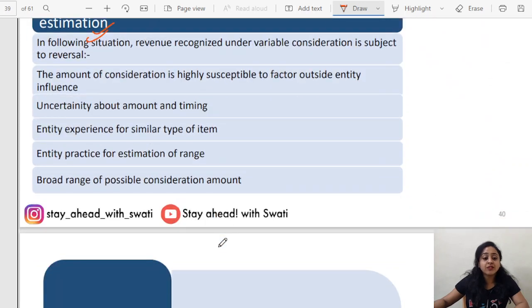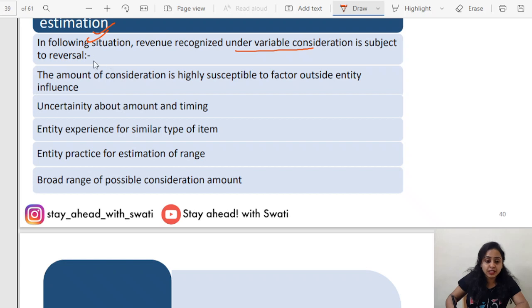Then, in the following situations, revenue recognized under variable consideration is subject to reversal. There are higher chances that such variable consideration that you have recorded will be reversed because it is highly uncertain. You are not able to record it very appropriately. The approximation is quite uncertain. If yes, then there are high chances of reversing it. Firstly, the amount of consideration is highly susceptible to factors outside the entity's influence. The factors that will affect the consideration are not under the control of the entity.